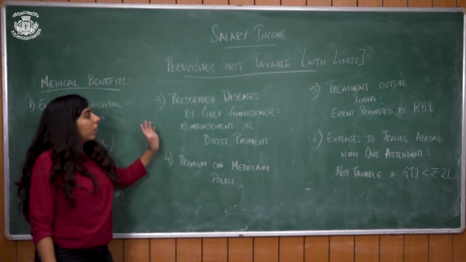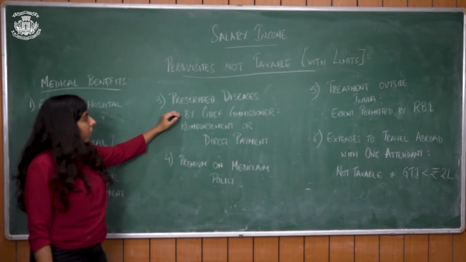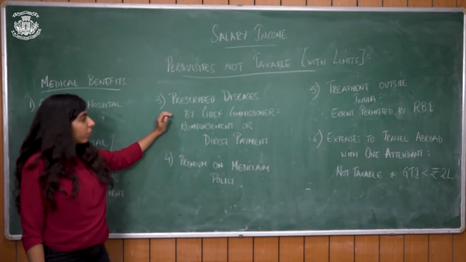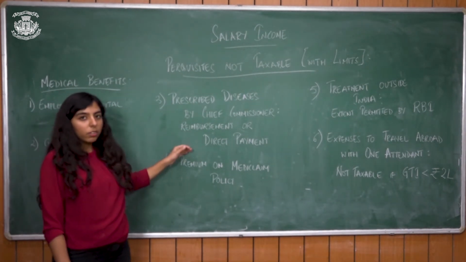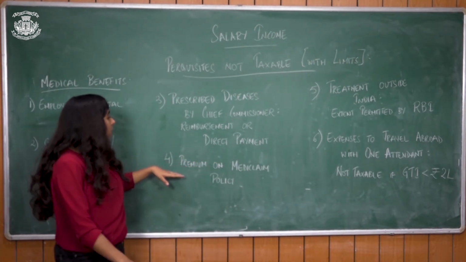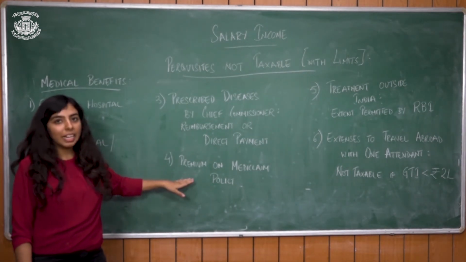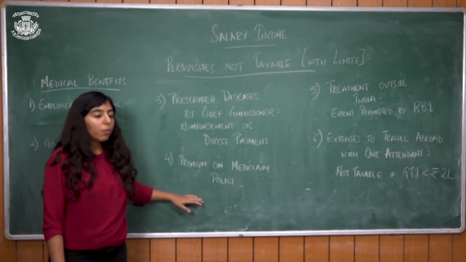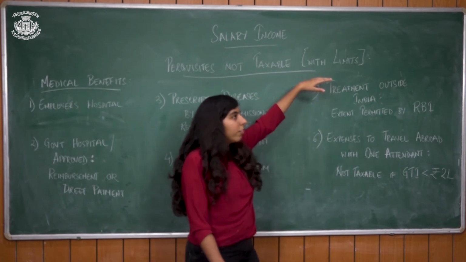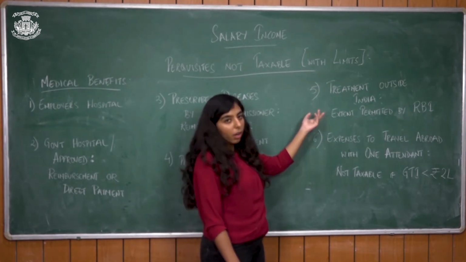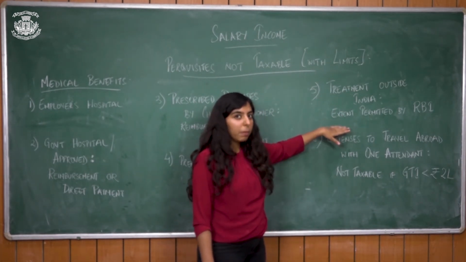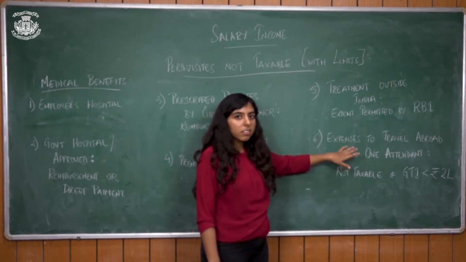The third one is if the employee is taking medical facilities for any prescribed disease like TB, cancer, which is prescribed by the Chief Commissioner, then any reimbursement made to the employee or any direct payment made by the employer won't be taxable. The fourth one is any premium on Mediclaim policy that is paid by the employer won't be taxable. It can even be a group policy. Treatment outside India: if an employee wishes to get his treatment outside India for which the employer is paying, then to the extent that is permitted by the RBI will not be taxable. Beyond that, any expenses incurred will be taxable.